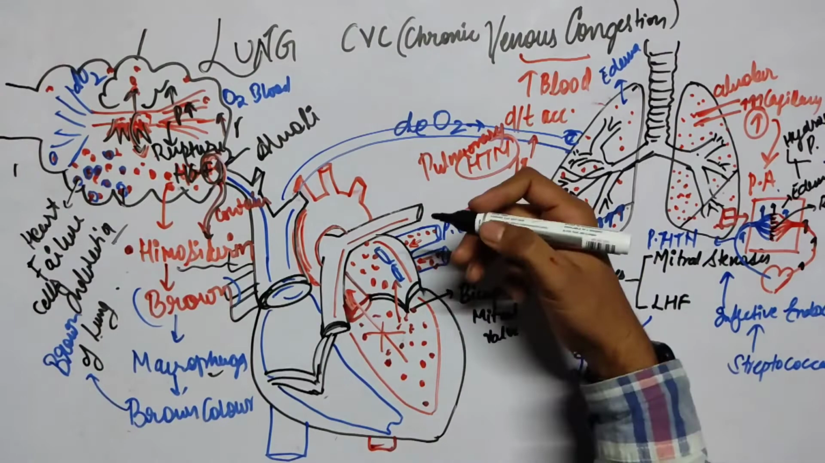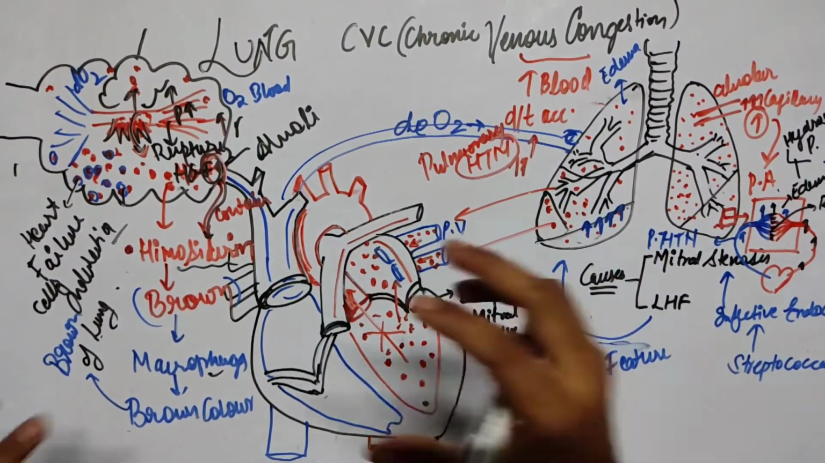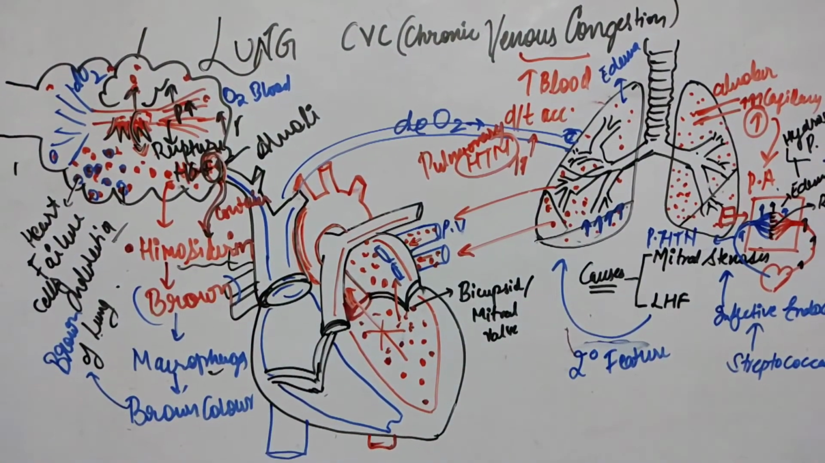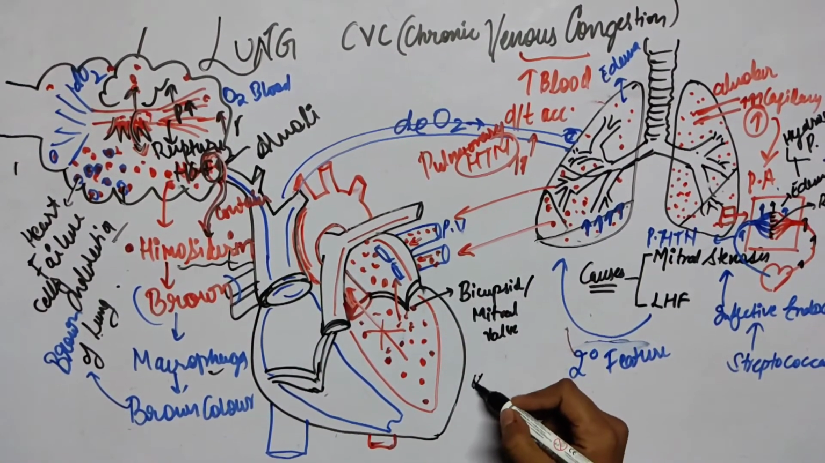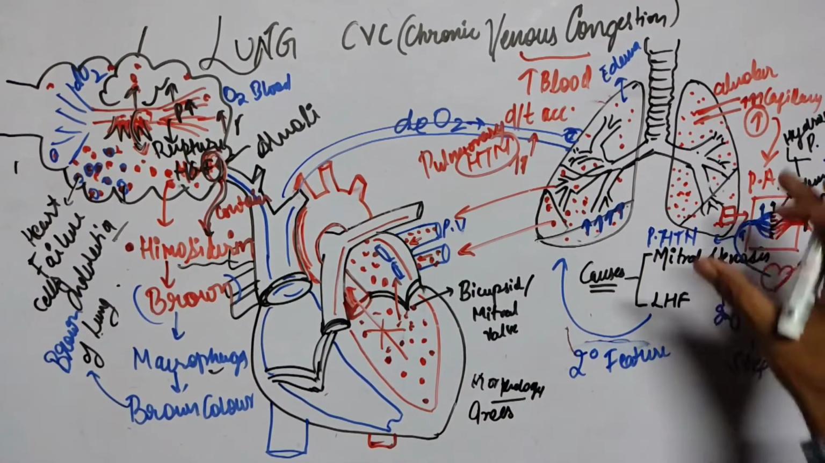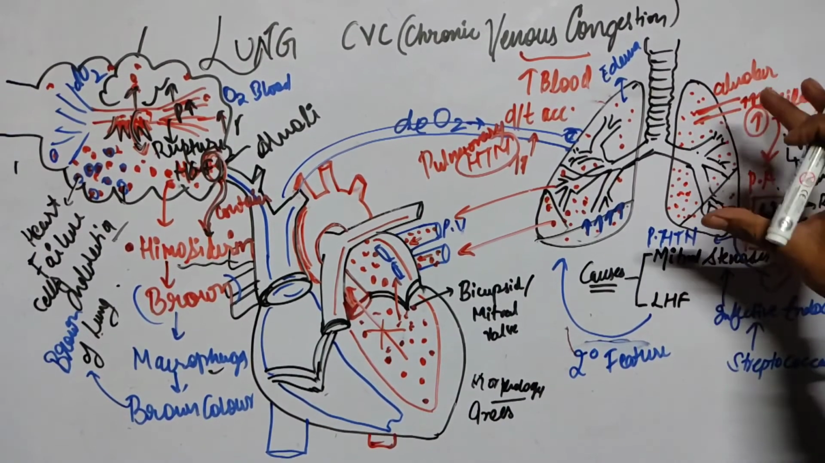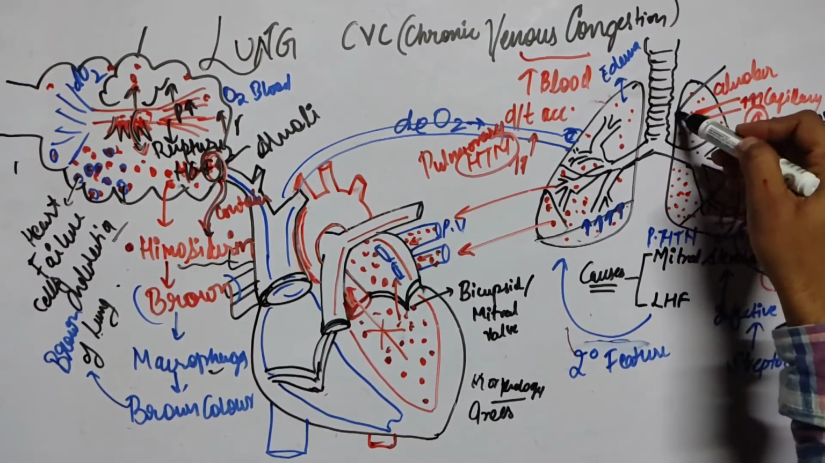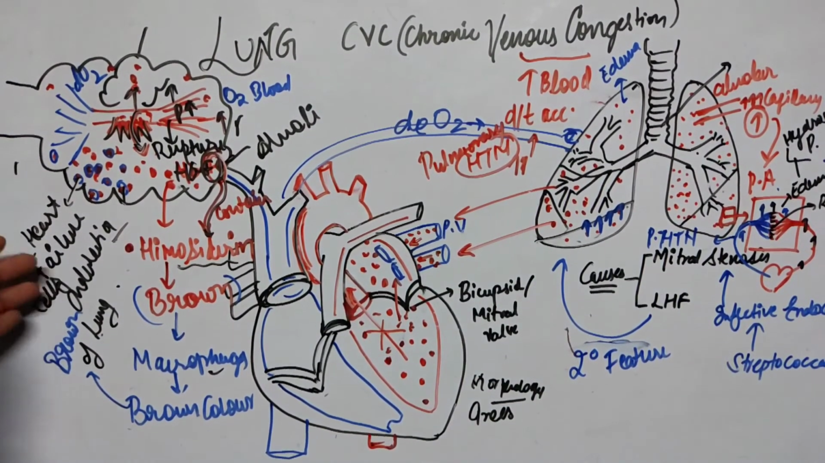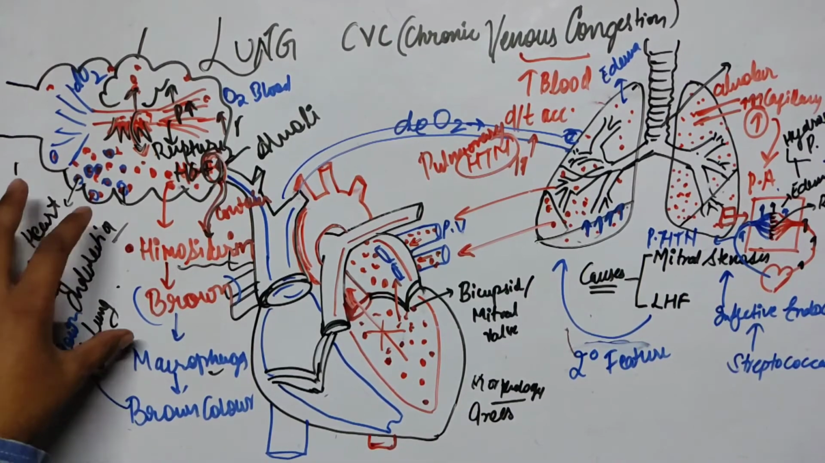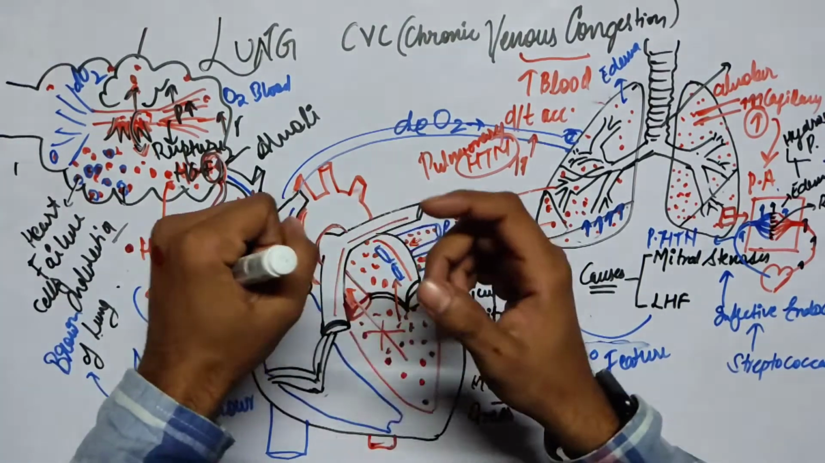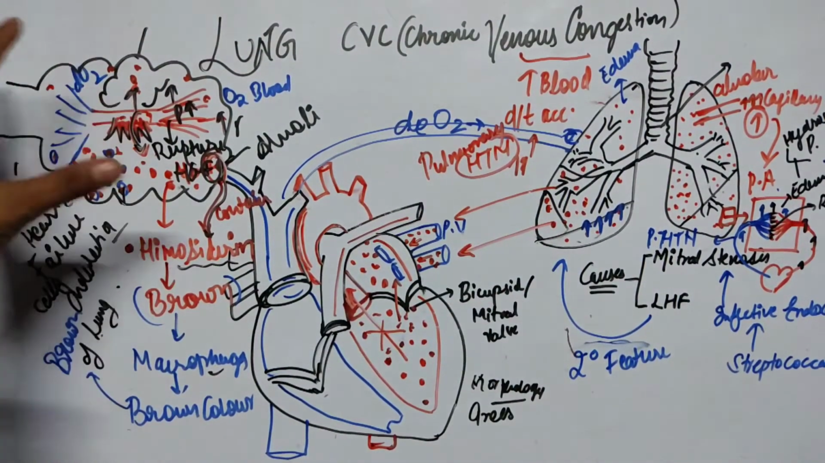Now we're going to discuss its morphology. So guys, in the morphology, in the gross, what can we see? Because of the edema, the lung will appear a little heavy. If we cut this lung and see the cut section, there will be the brown induration of the lung, rusty brown color, because of the heart failure cells, meaning the macrophages laden with hemosiderin. Hemosiderin will be taken up by the macrophages, and they will get deposited on the alveolar wall. It will appear brown.